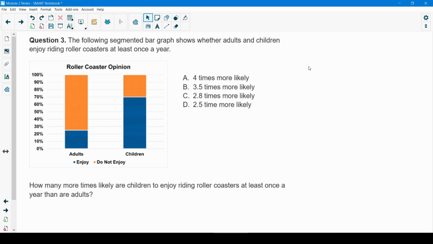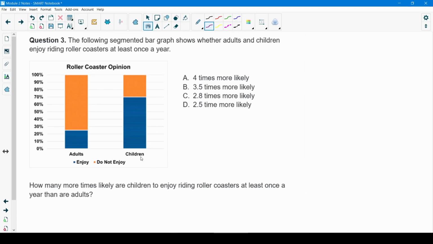And our next example, the following segmented bar graph shows whether adults and children enjoy riding roller coasters at least once a year. And they're asking us how many more times likely are children to enjoy riding roller coasters at least once a year than are adults.